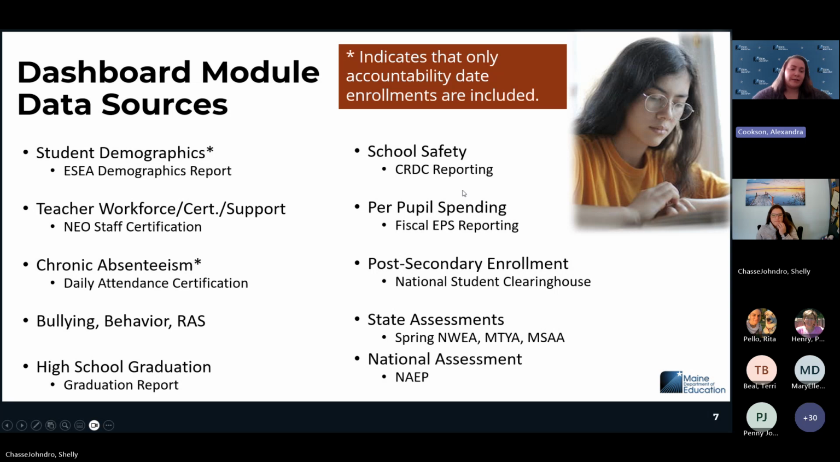Behavior, bullying, and restraint and seclusion are based on the year-round collection. High school graduation is based on the graduation report, CRDC, school safety. Per pupil spending is based on fiscal EPS reporting, which is October 1. Post-secondary enrollment, National Student Clearinghouse. And then state assessments are from Spring NUIA, Maine 3-year assessment, and MSAA. And then our national assessment is our NAEP data.